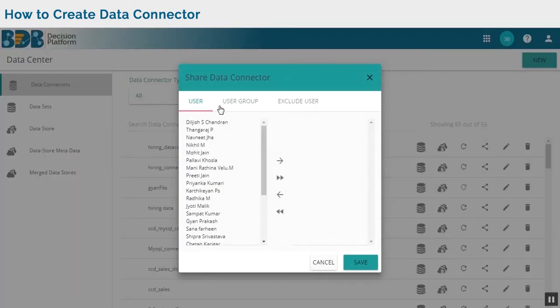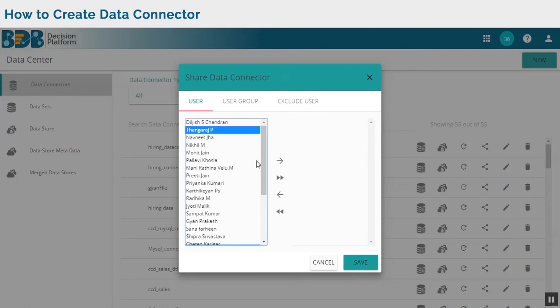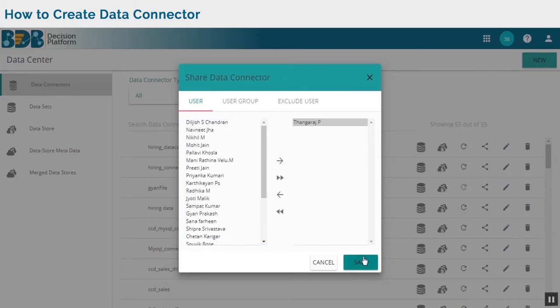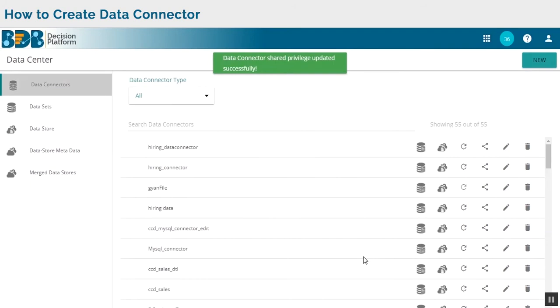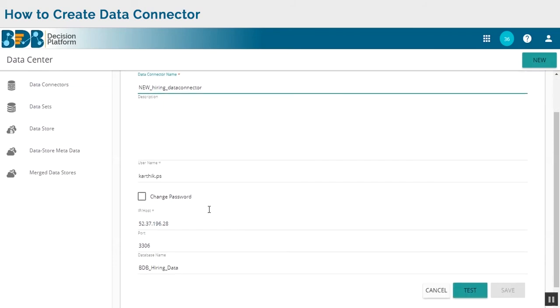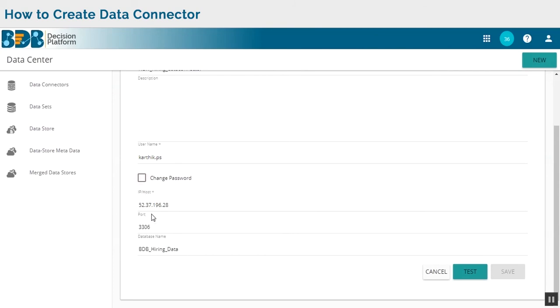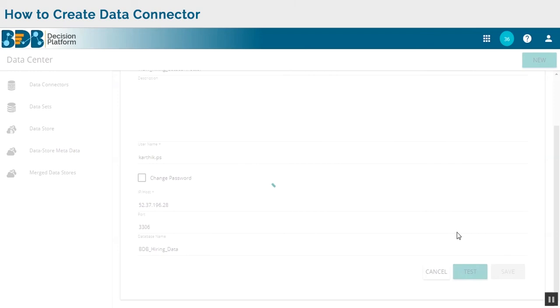I can share this data connector through a user group or a user. So here this particular data connector has been shared with the selected user. I can edit in case I want to change the name of the data connector, or in case I want to change the password for that particular server database, or any other editing which I wish to do.